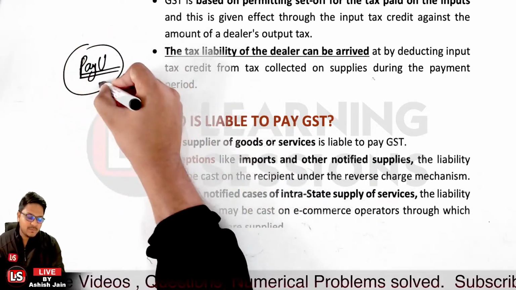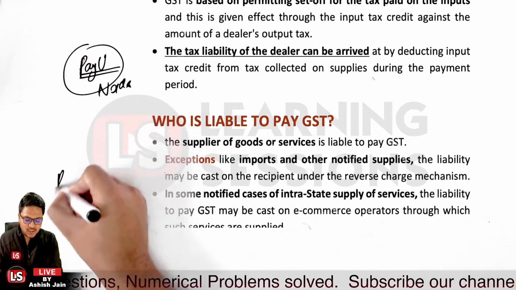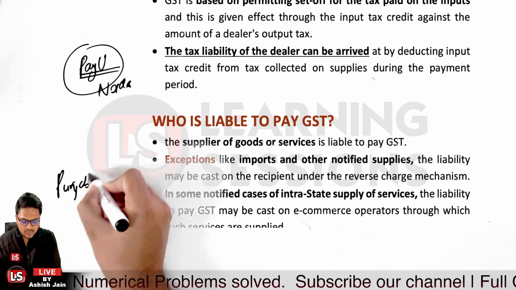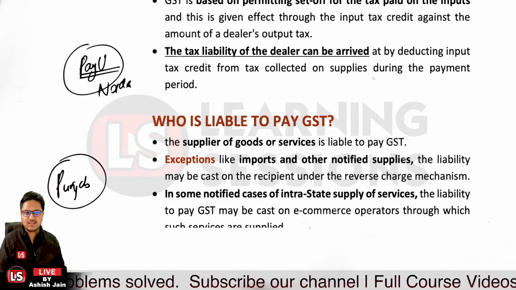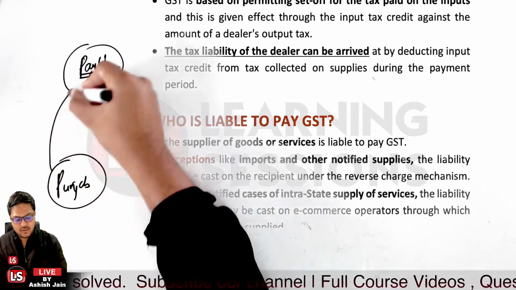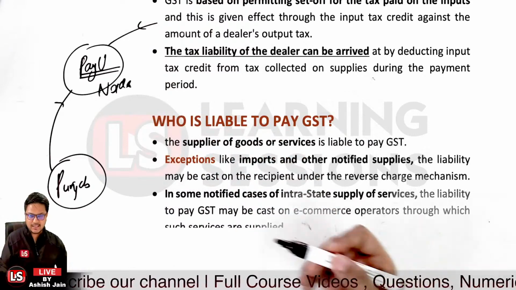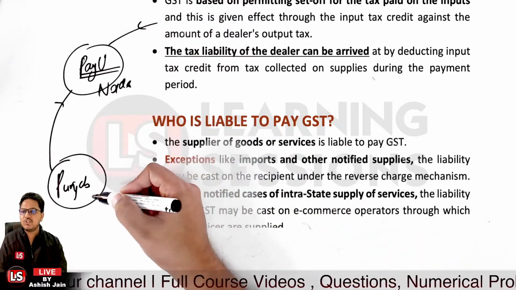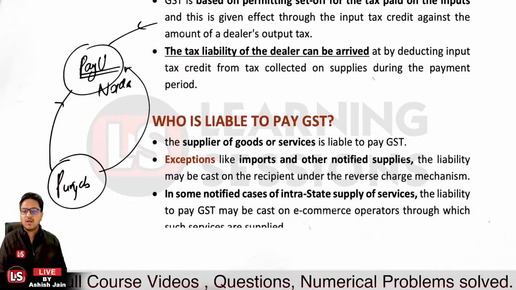PayU is based in Noida, and we are situated in Punjab. Whatever amounts are received are received through PayU Money. Even if the person is from Punjab, he will be paying through the PayU Money gateway that is in Noida.